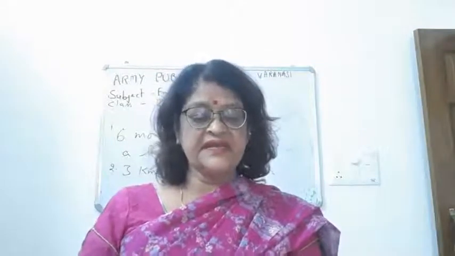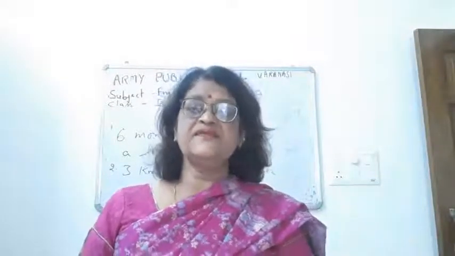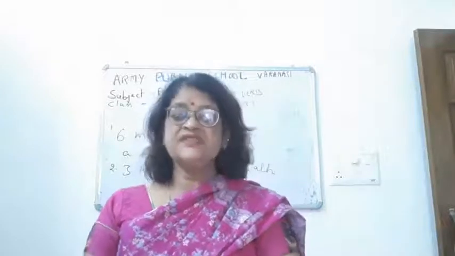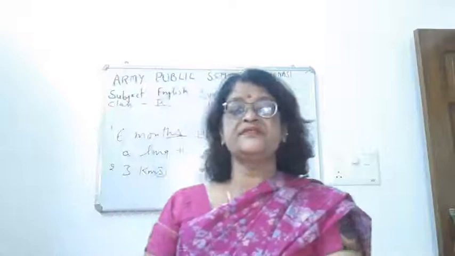Collective nouns like government, staff, committee, herd, senate, class, crowd and so on. So children, whenever there are collective nouns, for example, government is a collective noun, staff is a collective noun, committee, herd, senate, class, crowd. Generally they take a singular form, but they could also be used in the plural form according to the context. The staff is meeting today.